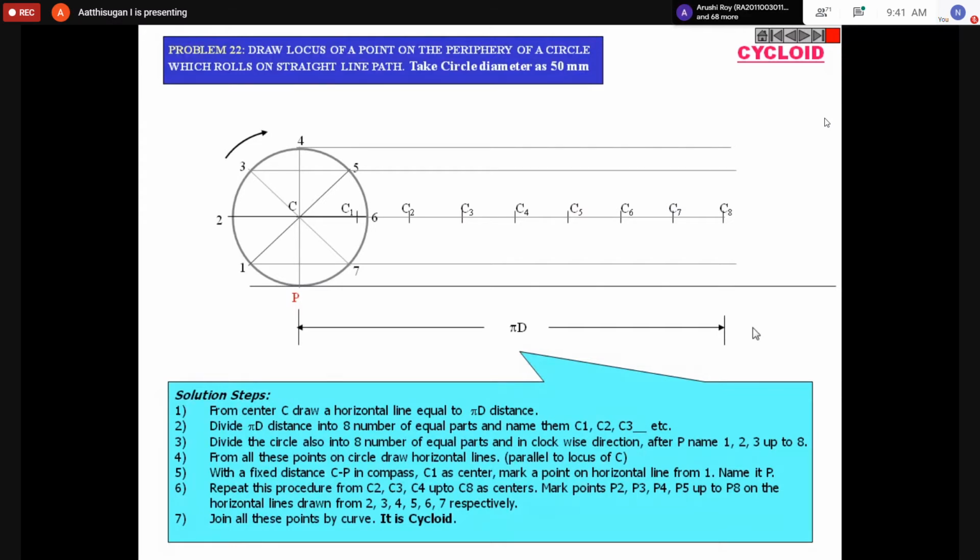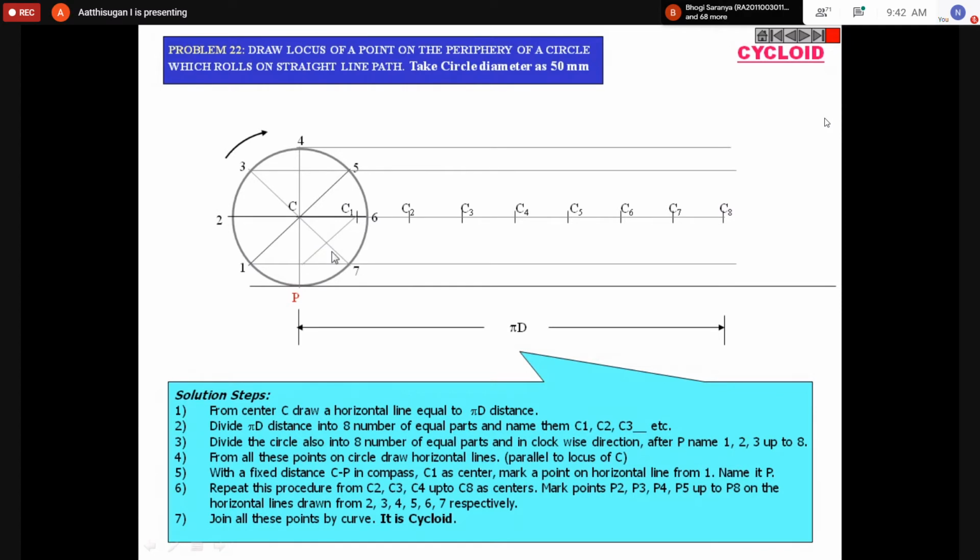The next step: start from here, at P. This line length is nothing but your radius, so your radius is 25 mm. Take 25 mm and mark from center C1, and mark the intersection point on the first line.